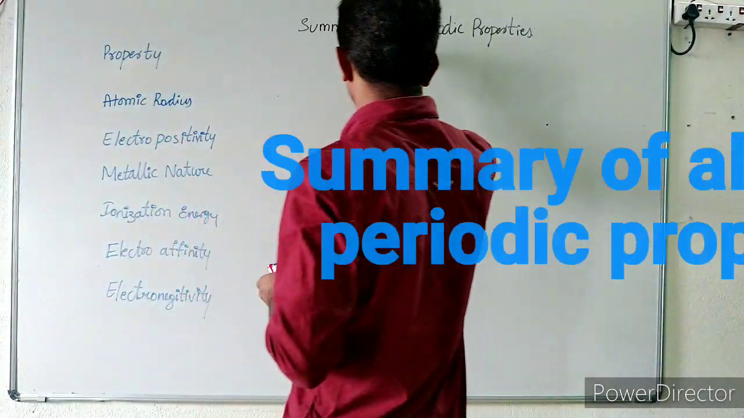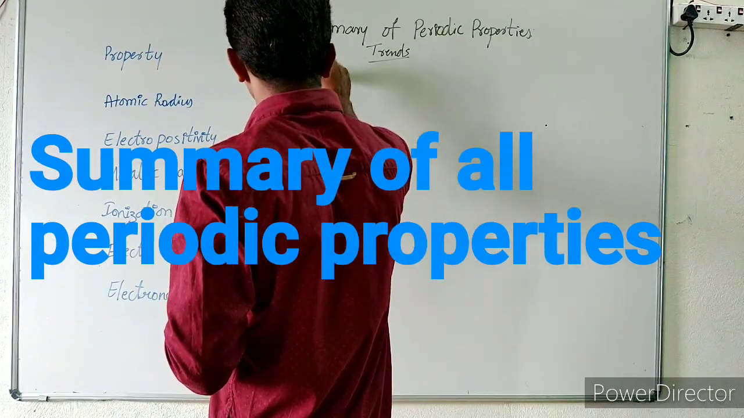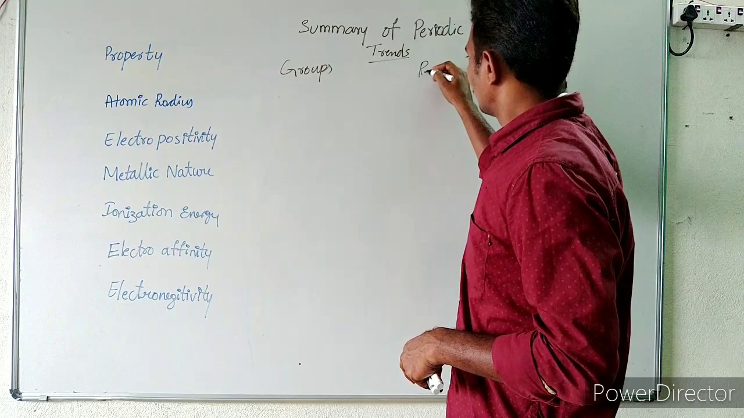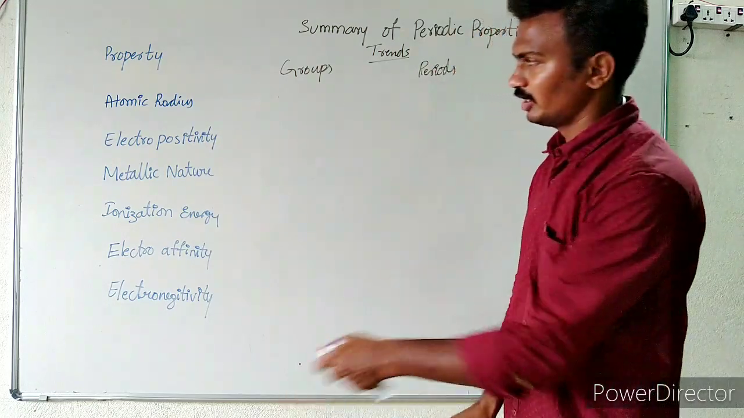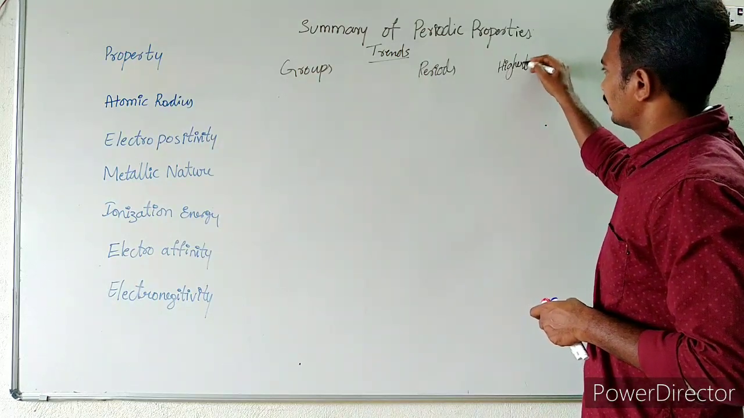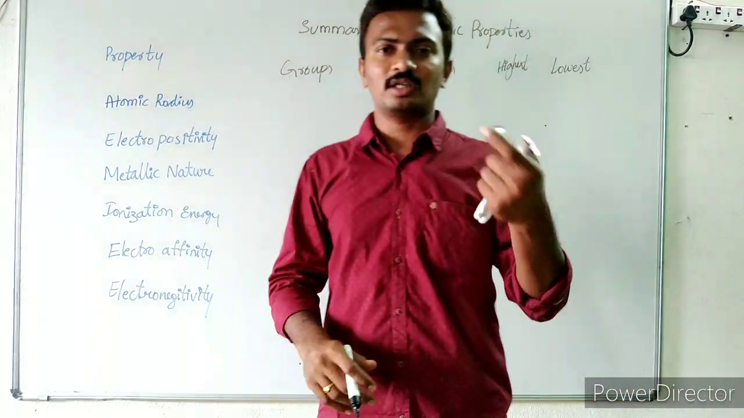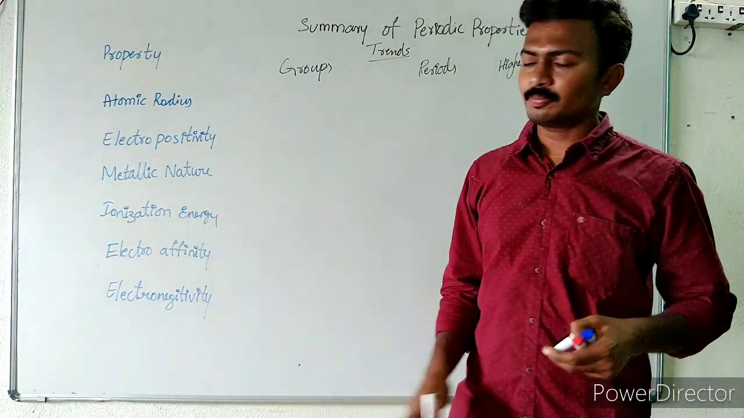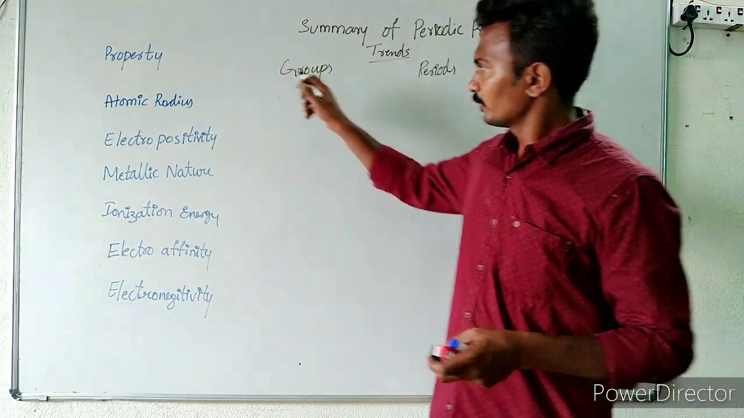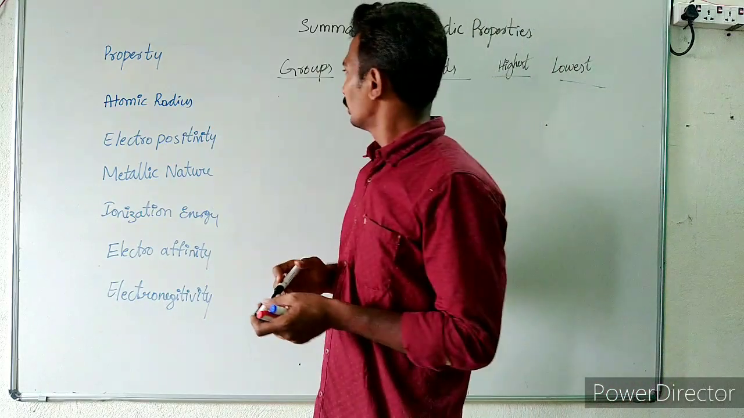See the trends in the groups. In the groups, whether they are going to increase or decrease from top to bottom, and in the periods from left to right, how do they vary in the periods. And let us see the highest and the lowest elements. That means the element with the highest periodic property, that is, the element with the highest atomic radius or the element with the highest ionization energy. Let us also discuss them.